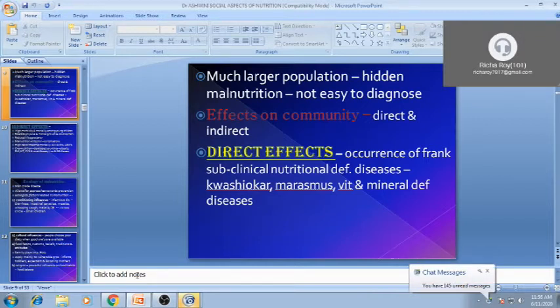So many programs are there in India nowadays for nutritional status. If we take comprehensive action on all this, we can reach the optimum level, whatever target is set for that program. So we have to take all the programs in a proper way, so that whatever beneficiaries are there, they can take the optimum level of benefits from that program.